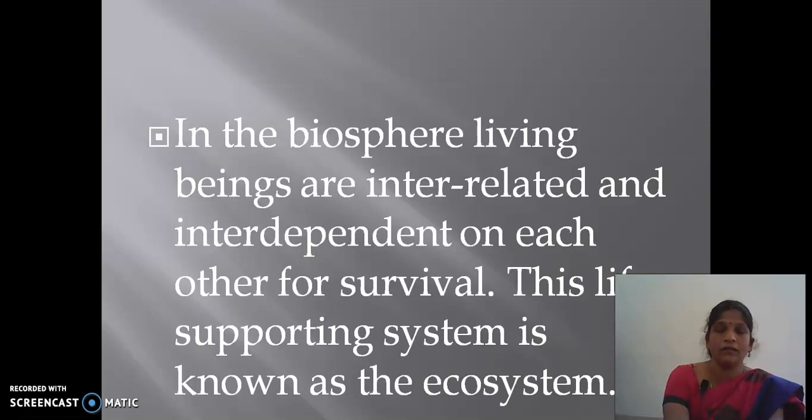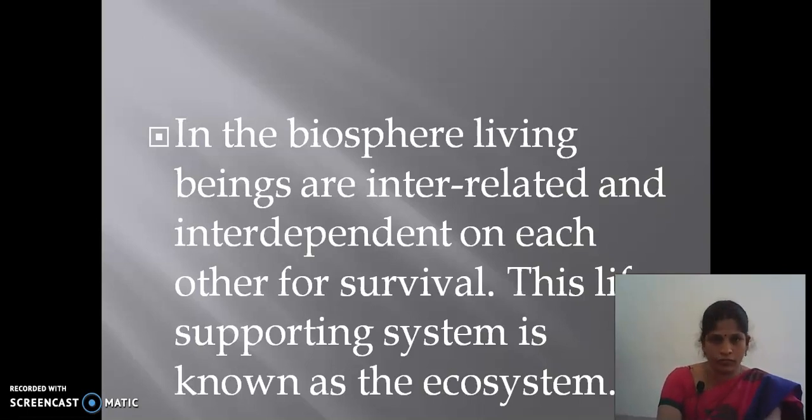This animal depends on the soil indirectly. In what way? These animals need the plants for their food, so the plants grow in the soil. So the animals indirectly depend on the soil. Here the soil also indirectly depends on the animal. In what way?